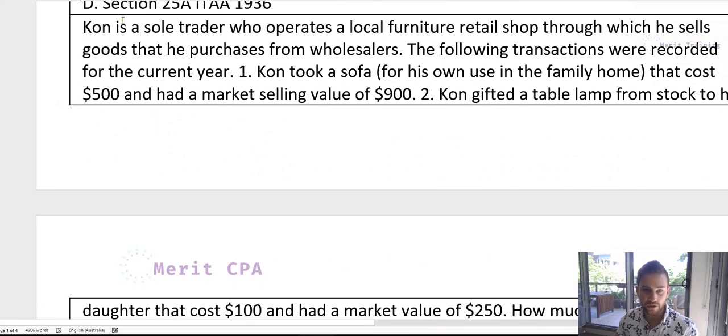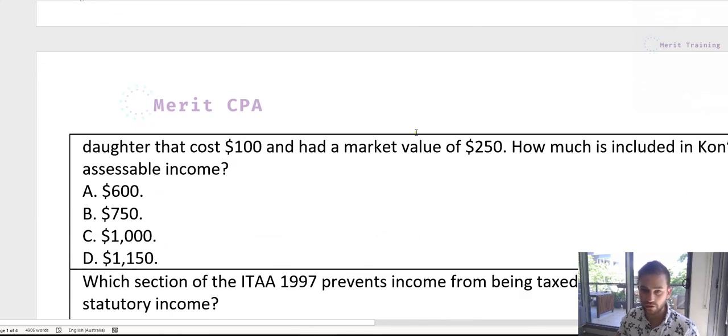Alright, next question is, Con is a sole trader who operates a local furniture shop through which he sells goods that he purchases from wholesalers. The following transactions were recorded for the current year. Number 1, Con took a sofa for his own use in the family home. That cost $500 and had a market selling value of $900. Number 2, Con gifted a table lamp from his stock to his daughter that cost $100 and had a market value of $250. How much is included in Con's assessable income?